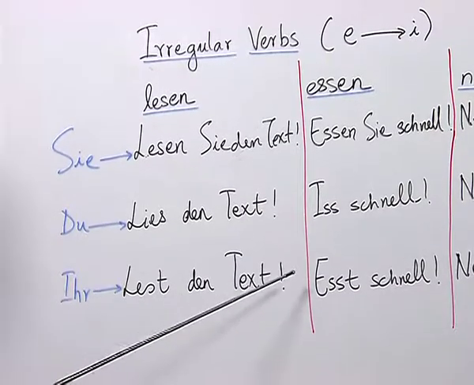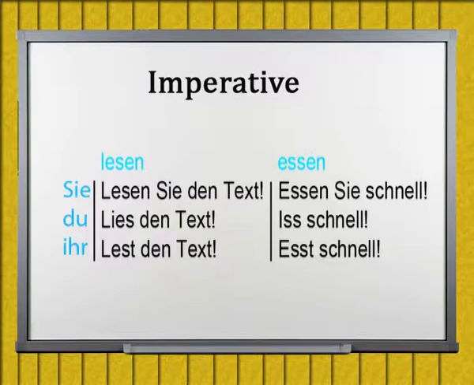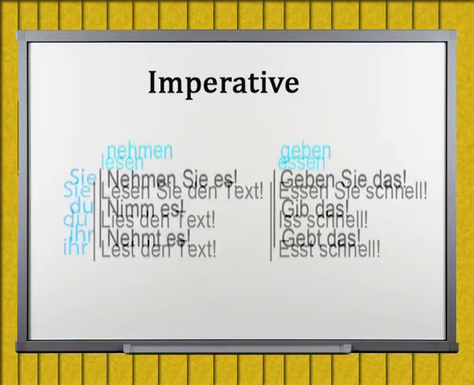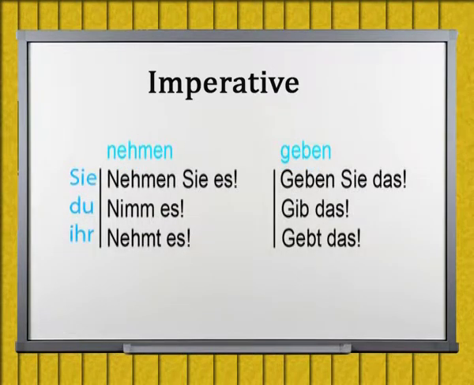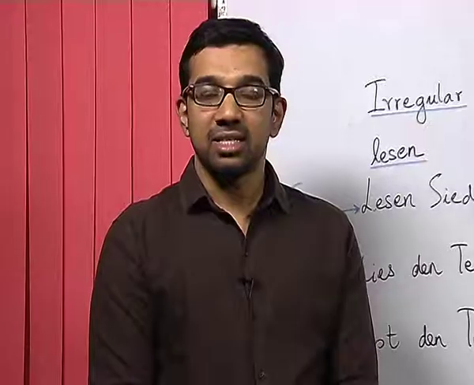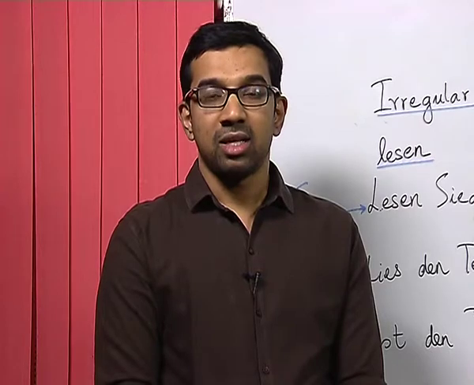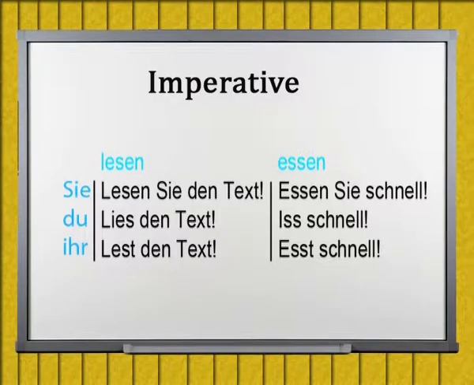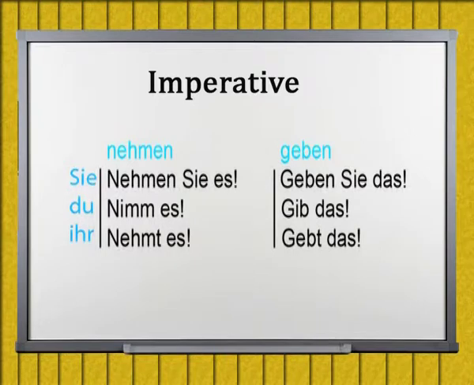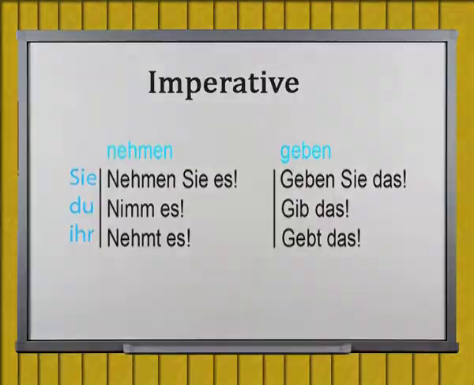Now, if you see these examples, you can see that for all the verbs, the pattern is somewhat similar. However, change takes place especially for the imperative sentences made with du. Well, these sentences are just examples. Whenever you come across irregular verbs where there is a change of vowel from E to I, make sure that while writing the imperative sentence, the change of the vowel takes place properly and the ending is retained or not retained according to the pronoun.